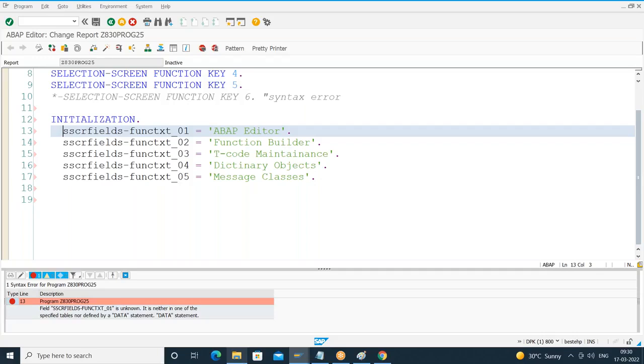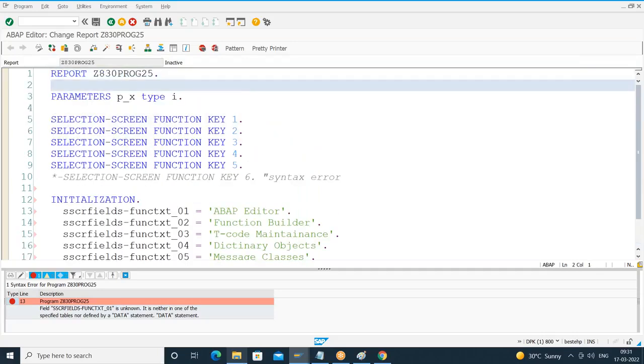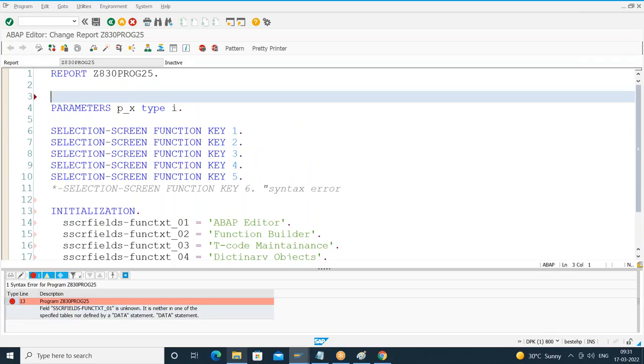I cannot directly set the value for the global structure fields given by SAP. So, just to avoid this error, whatever dictionary structure I am referring to in my program, I need to declare separately by using the TABLES keyword. TABLES SSCRFIELDS.